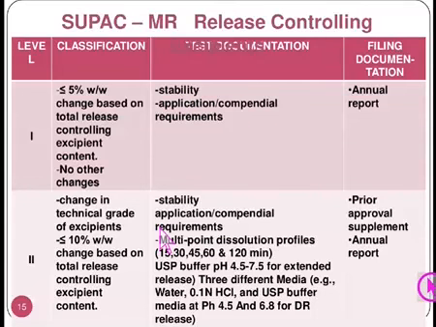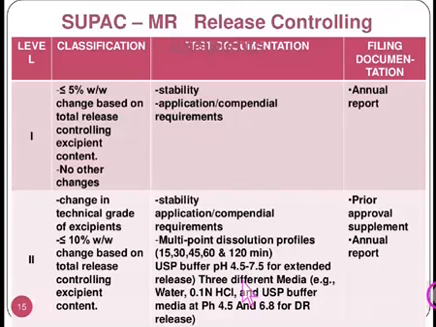in every case. Then for level 2 type of changes in the excipients, the test documentation will include the stability, application compendial requirements, then the multi-point dissolution profiles carried out using different buffers, pH 4.5 and pH 7.5.